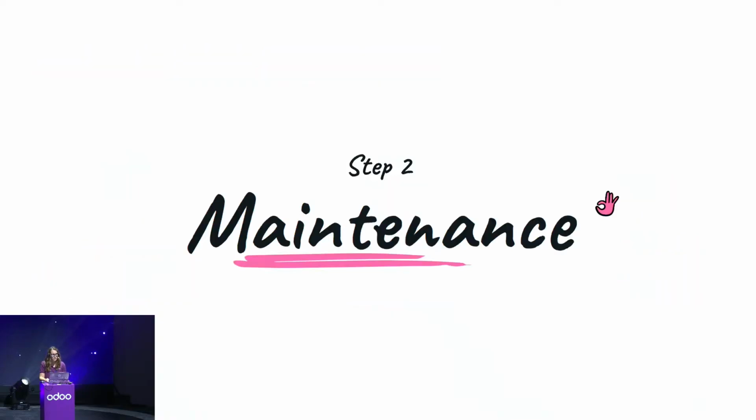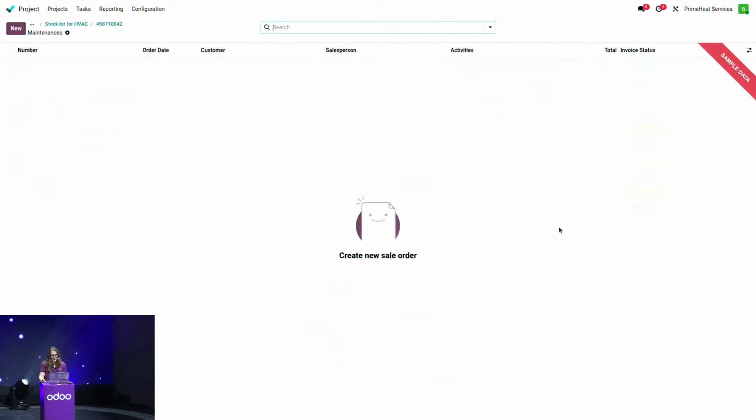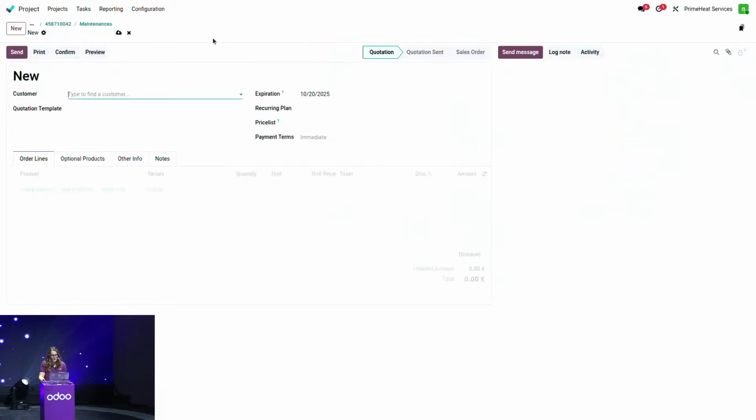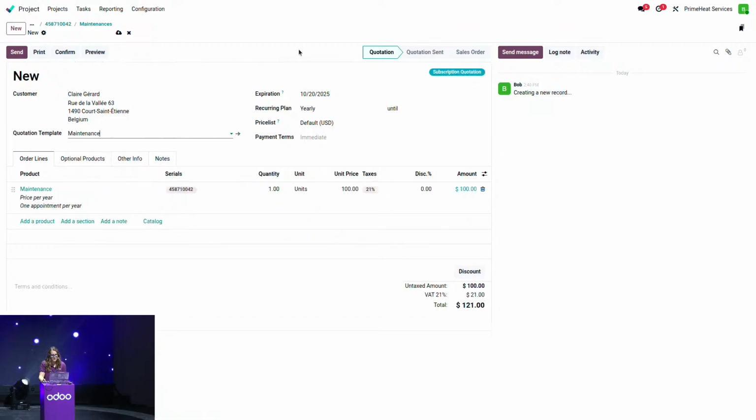We've seen that for now, there was no maintenance contract for my device. I'm now going to create that maintenance. So let's go back into the database. From the lot and serial number, we have a new button here called Maintenance. So I'm simply going to click on it. From here, I'm going to be creating a new subscription. So I'm going to be taking Claire again, and again, I can be using a pre-made quotation template in order to save some time. From here, I'm going to choose Maintenance.